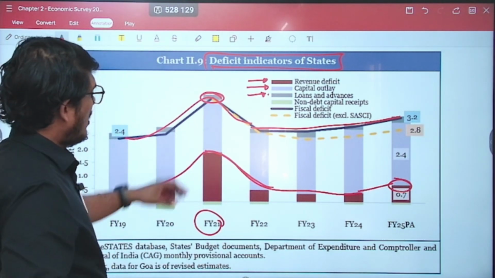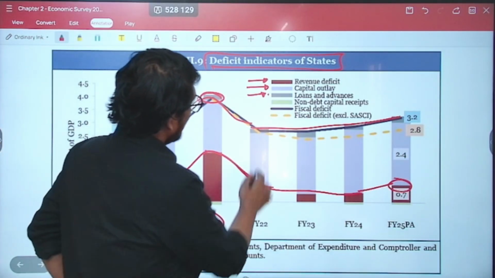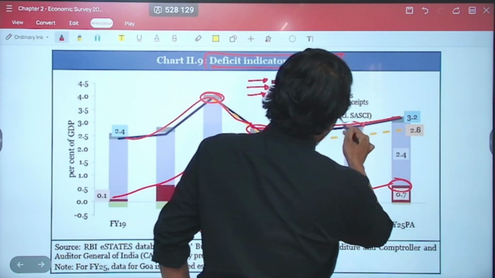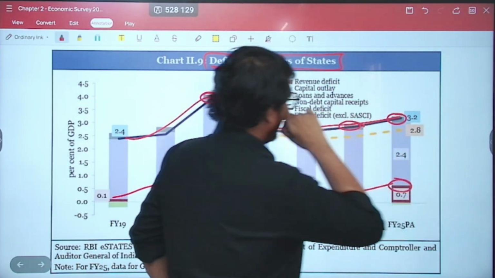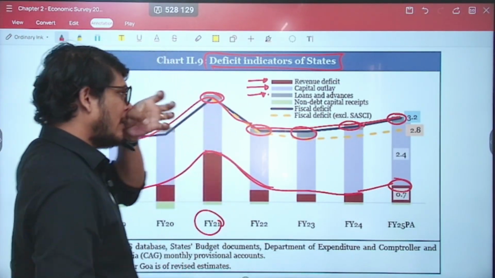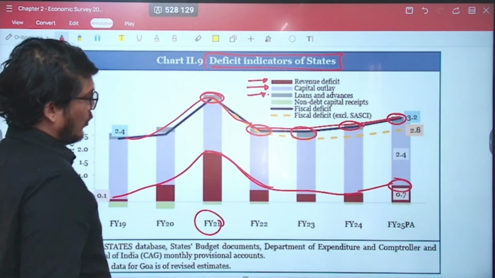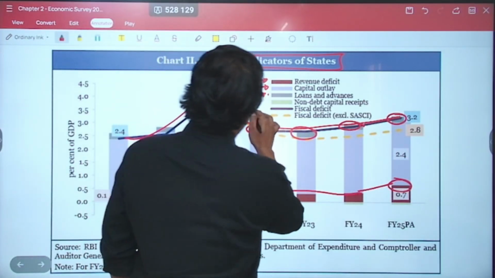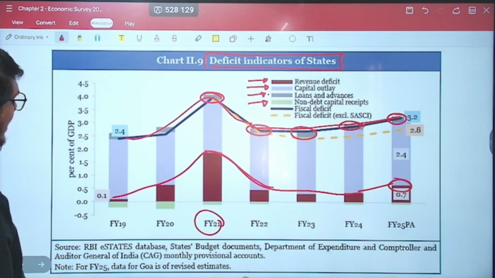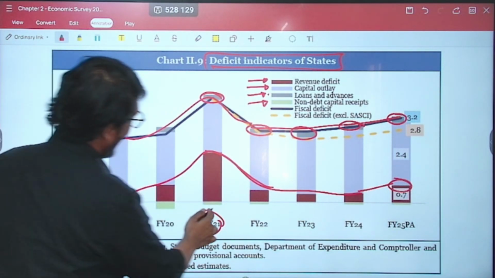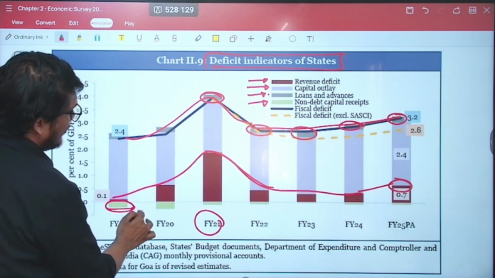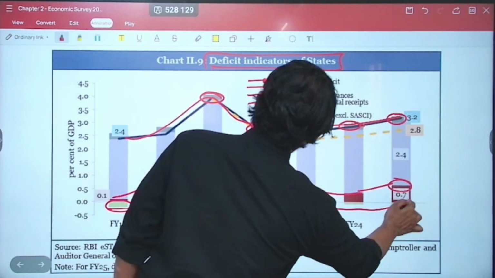high over here, had gone down, again increased, but then again lower, and to an extent that is lower. So it is quite resilient and robust. There is not a continuous increase of the loans as such. Then you have the non-debt creating capital receipts. As you can see, it is in the green, it is mentioned. So again it has sort of lowered.